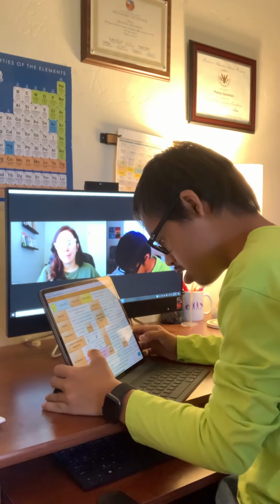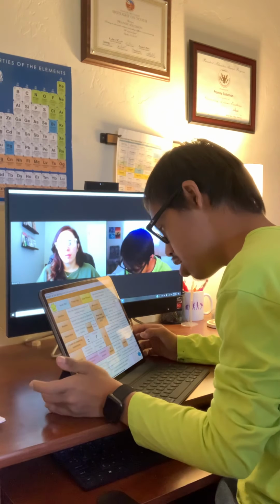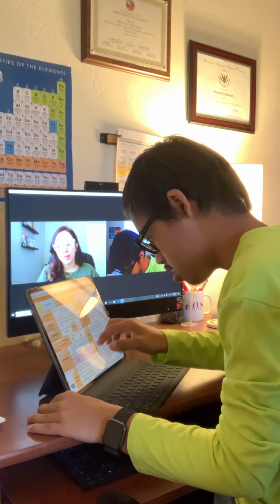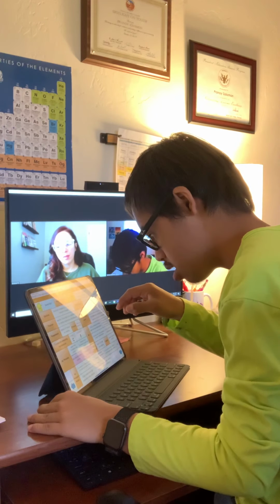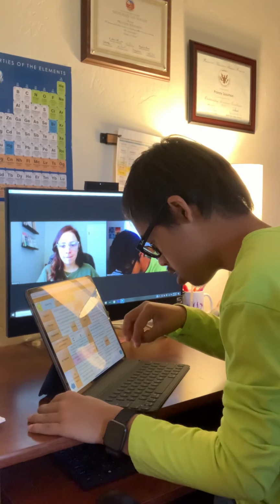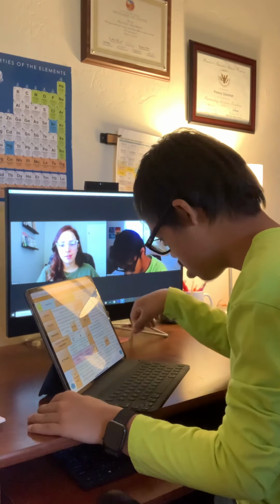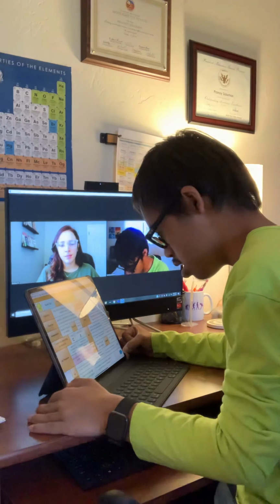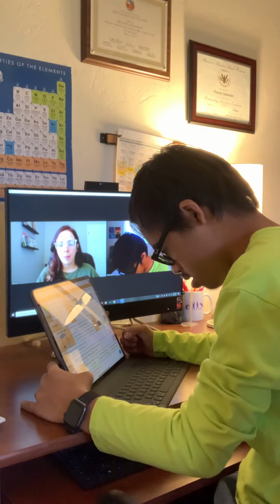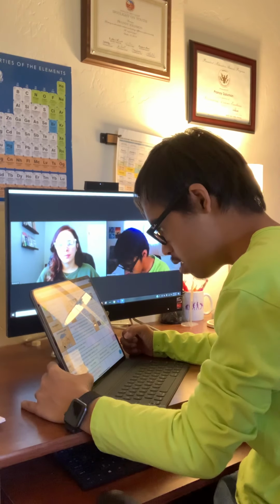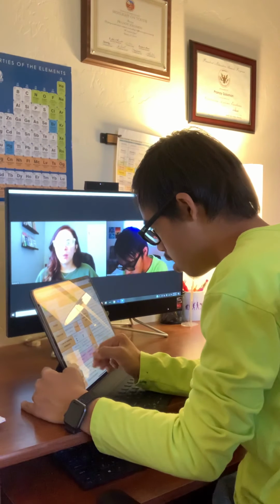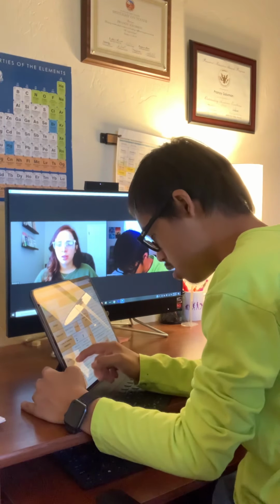Weight of the atmosphere that surrounds us. And how is it measured?